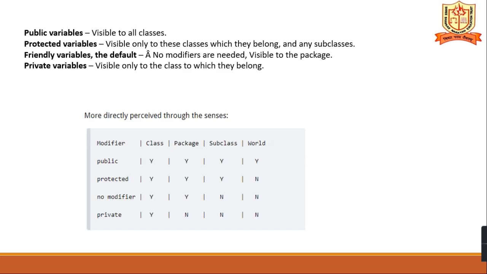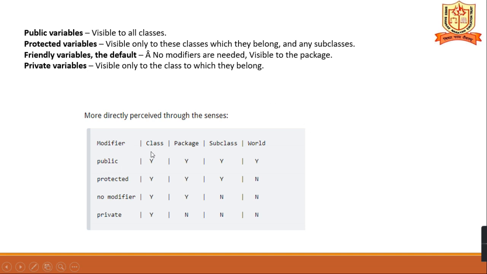Public variables are visible to all the classes. Protected is visible only to those classes to which they belong and any subclasses. Friendly or default, where no modifiers are needed, is visible to the package. It will be visible in the package. Private is visible only to the class to which they belong. Here is the chart.